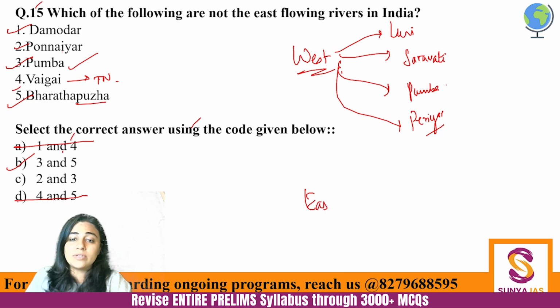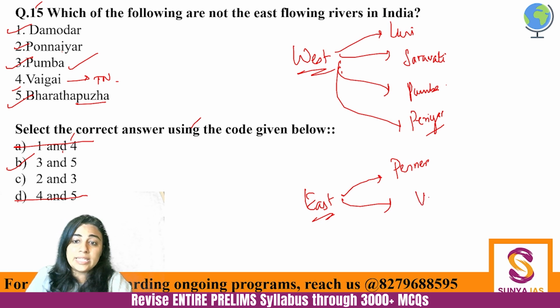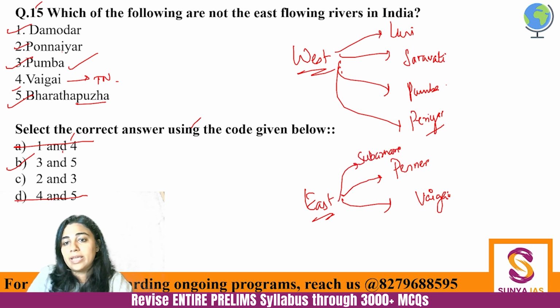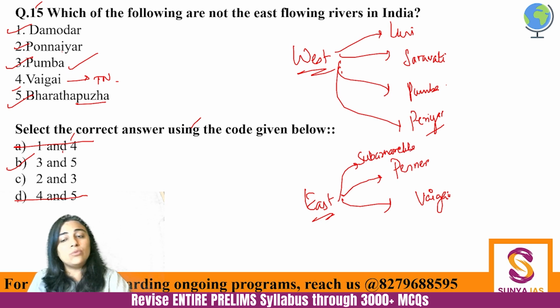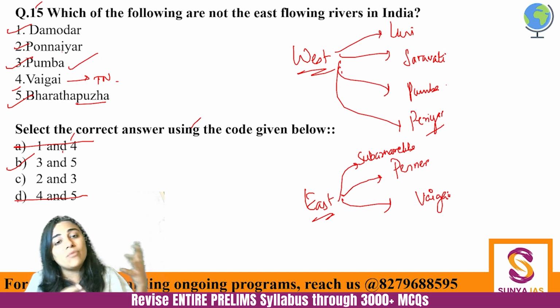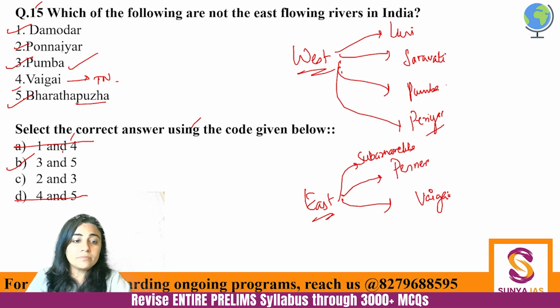And east flowing rivers, many important rivers apart from the four that we have studied. There is of course Mahanadi, Godavari, Krishna, Kaveri is there. Ganga is also an east flowing river, but there is Penner. Penner or Peneru, this is important. Then there is Vaigai, I talked about it just now. And even Subharna Rekha is very important. Subharna Rekha. These smaller rivers, you will just be asked whether they are west flowing rivers or whether they are east flowing rivers. That is what you will be asked. So you should be prepared with that. Next.